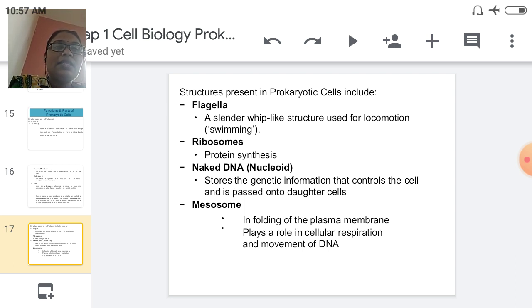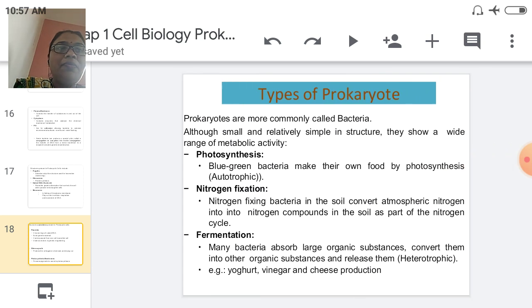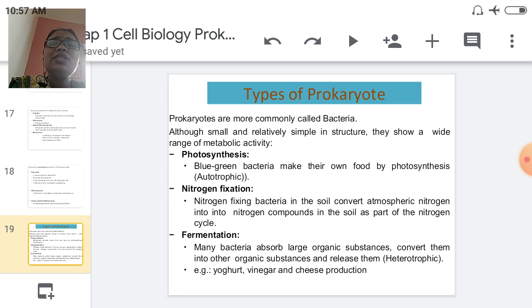The function is respiration or the movement of the DNA. Then going toward the plasmid. Plasmid is a circular ring of extra DNA, extra genetic material. Then the slime capsule and the photosynthetic membrane are present here. This is all about the prokaryotic cell.